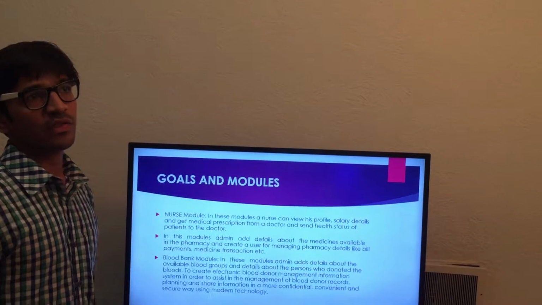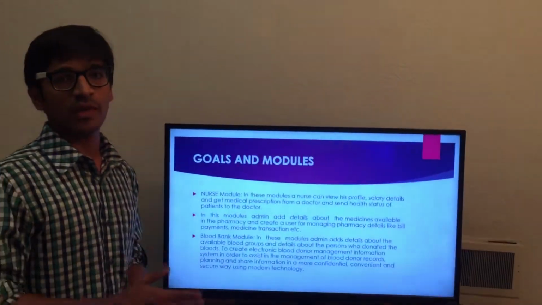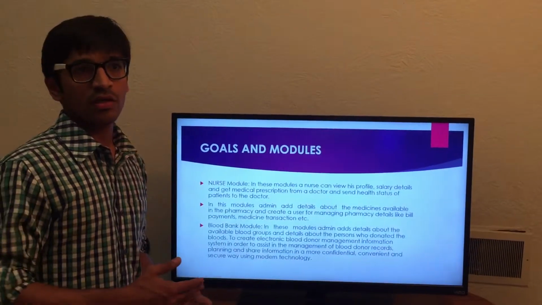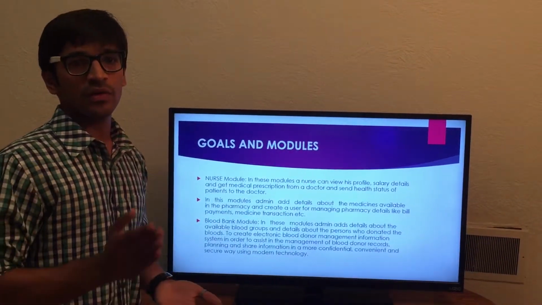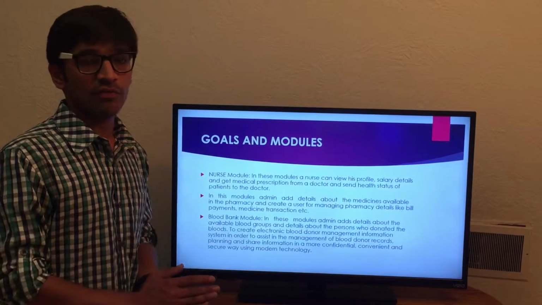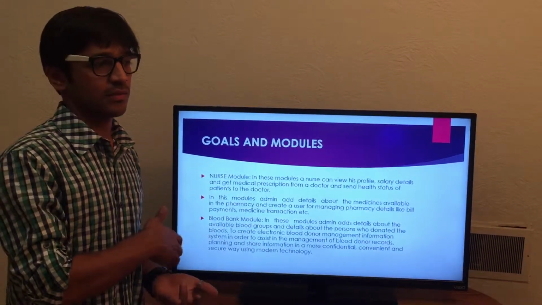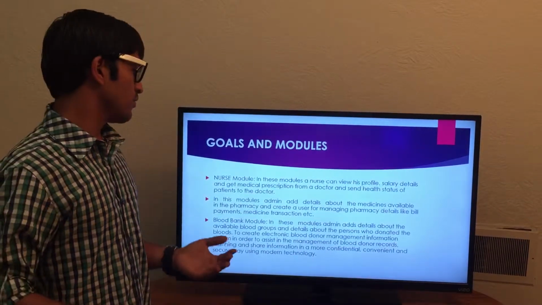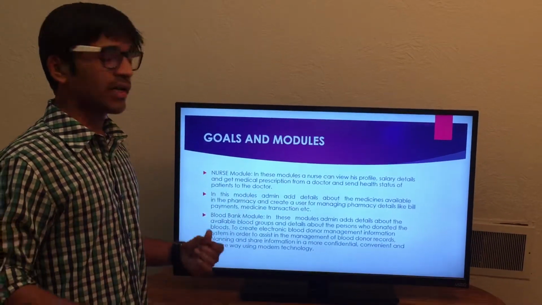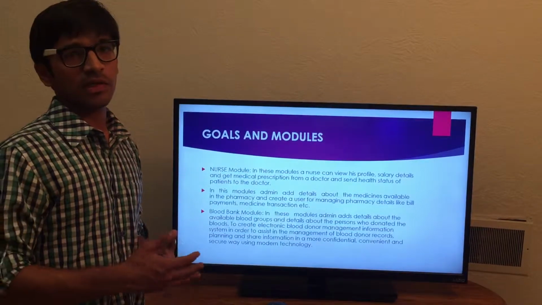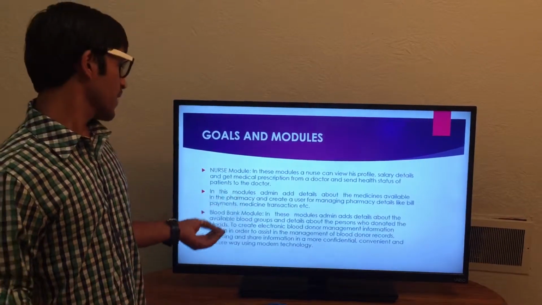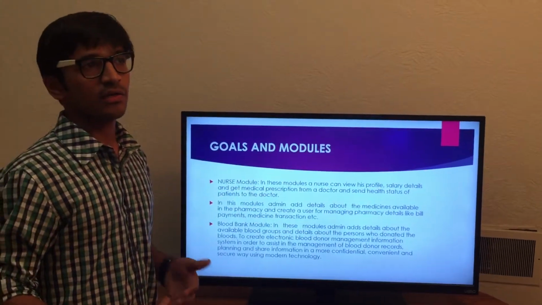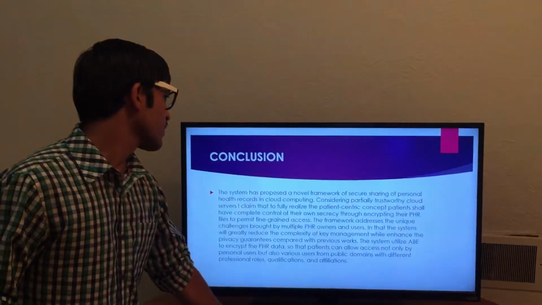In case of emergency, if there is a need of blood, then all the information of the donor, the blood group, where the blood is, and the address of the donor will be in the blood bank module, and all will be confidential and connected to each other, and the access will be given to the doctor, nurse, and the main admin.